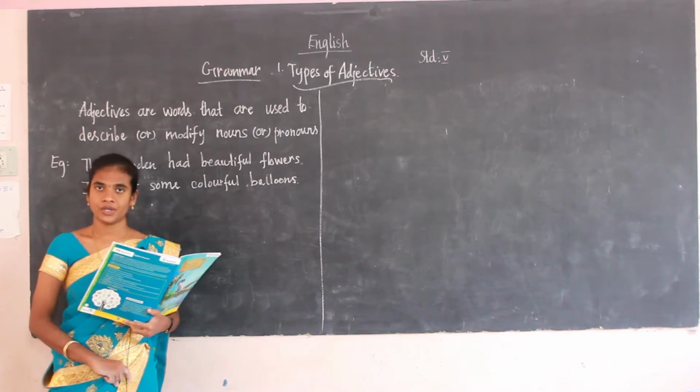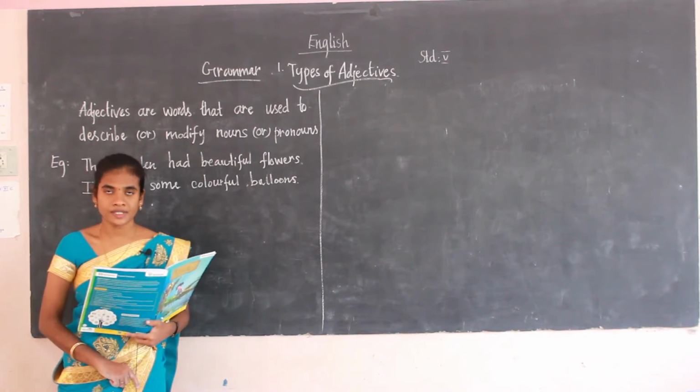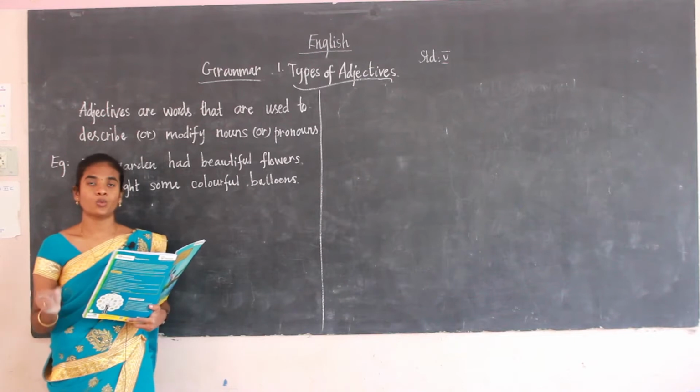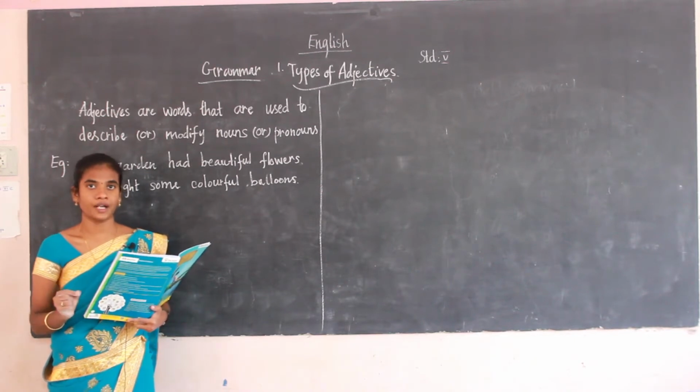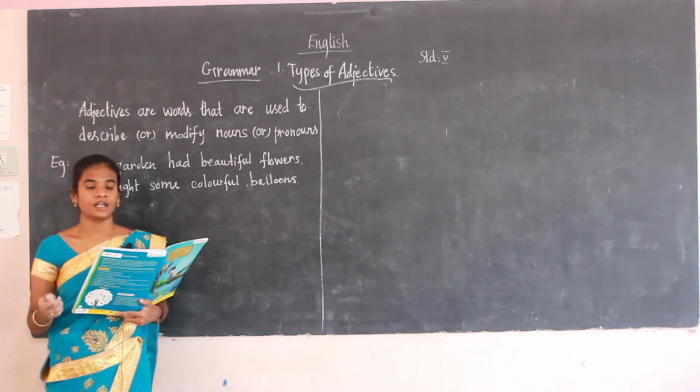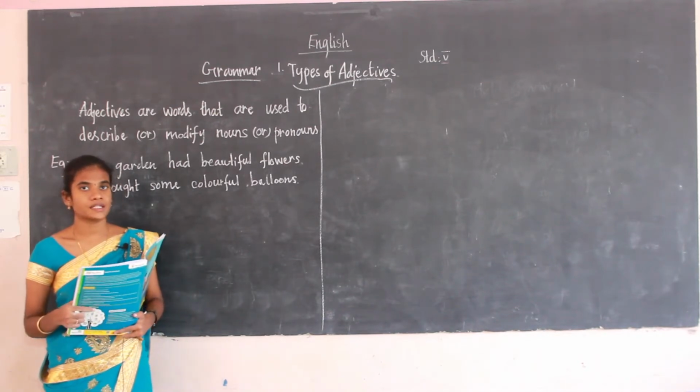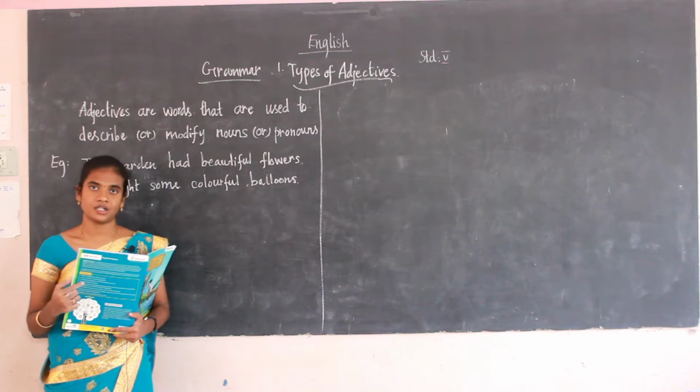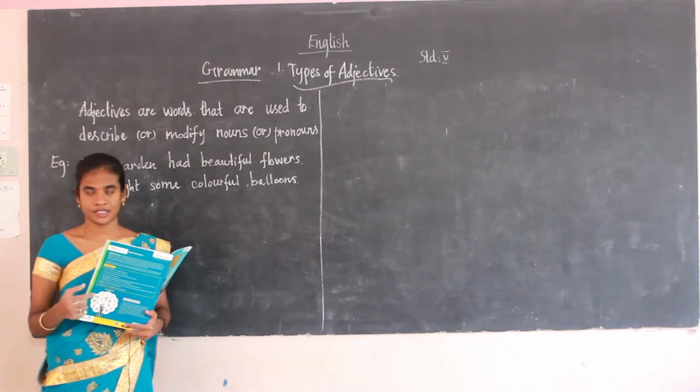Okay, so students, take your notebooks and pens and you have to write whatever I have written. You have to follow a separate notebook for the English grammar book. The topic we are going to see today is the types of adjective. Types of adjective we are going to see in this class.